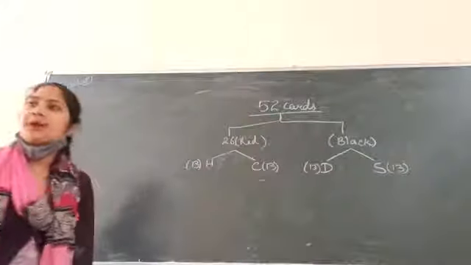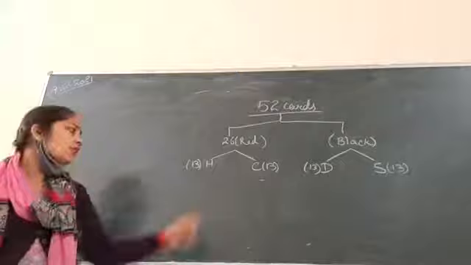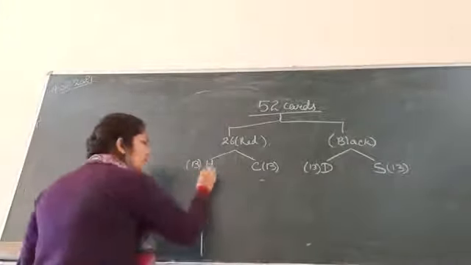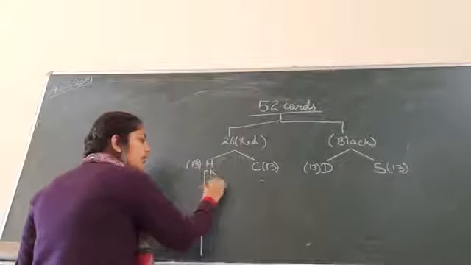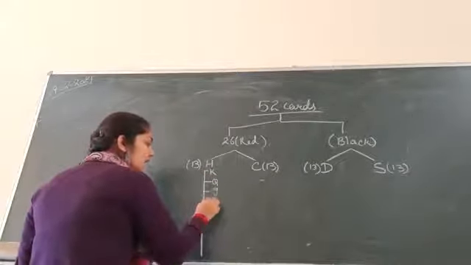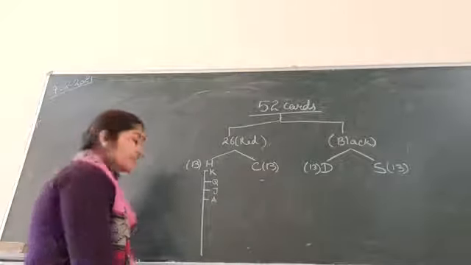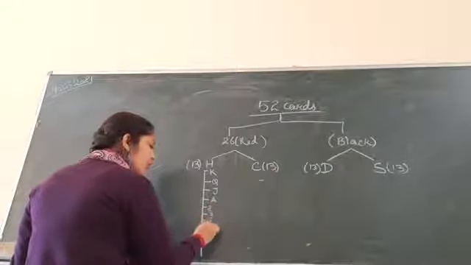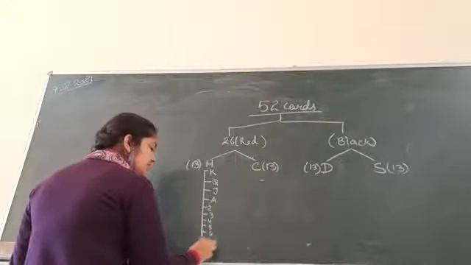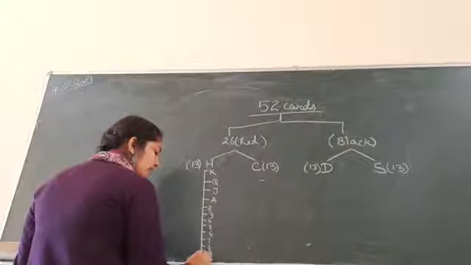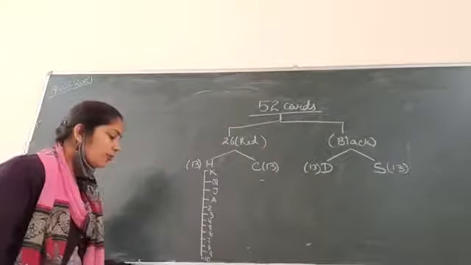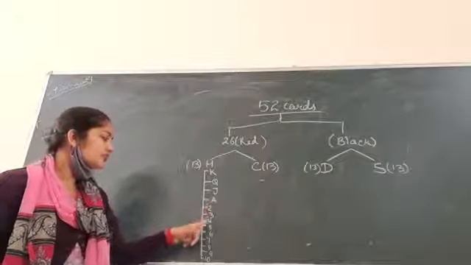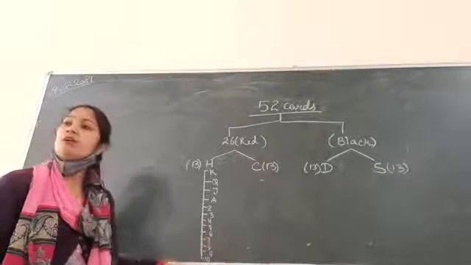Now, there are 13 cards in heart, 13 in club, 13 in diamond and 13 in spade. Right? Now, in these 13 cards, you have king, queen, jack, ace, and then cards numbered 2, 3, 4, 5, 6, 7, 8, 9, and 10. So total how many cards? 13. 1, 2, 3, 4, 5, 6, 7, 8, 9, 10, 11, 12, 13.